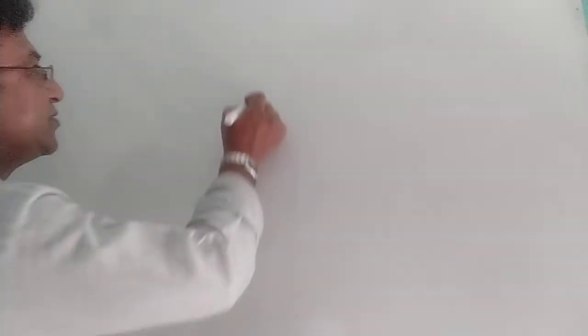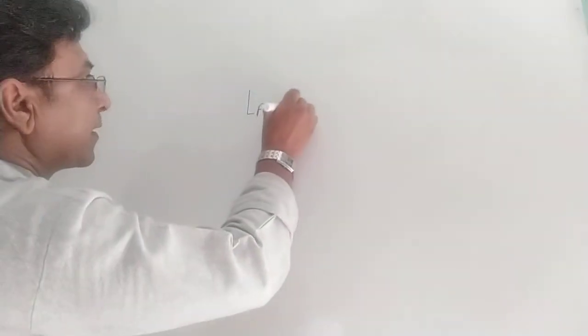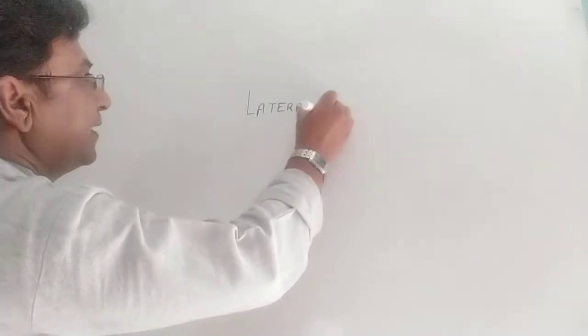Hello students, in the last video lecture we discussed image formation on the plane mirror and its characteristics. In those characteristics we used a term called lateral inversion. We will discuss it a little more because there are 2 mark questions which come in the CBSE examination on lateral inversion. So the concept we are going to discuss is lateral inversion.